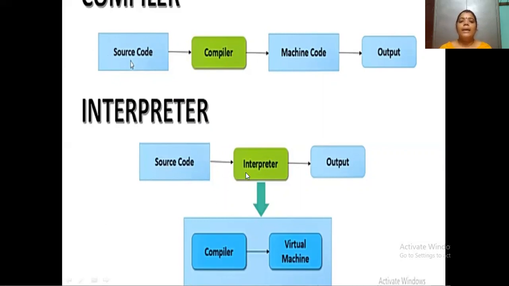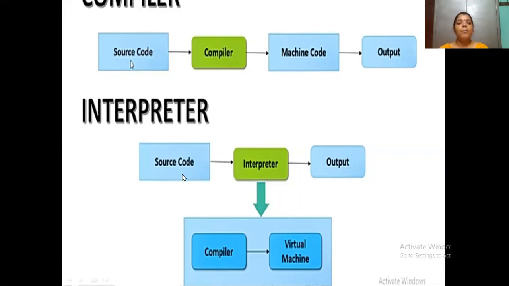So interpreter means here the code will be read by the interpreter line by line. Immediately after writing one line of code, the interpreter will immediately convert that source code to the byte code. Byte code means nothing but machine understandable language.